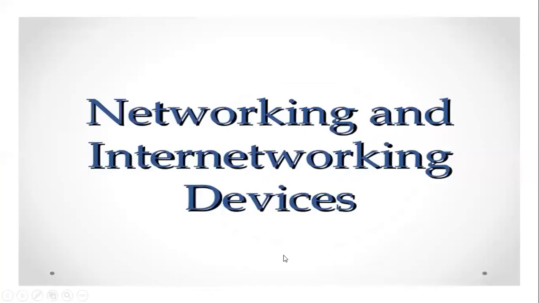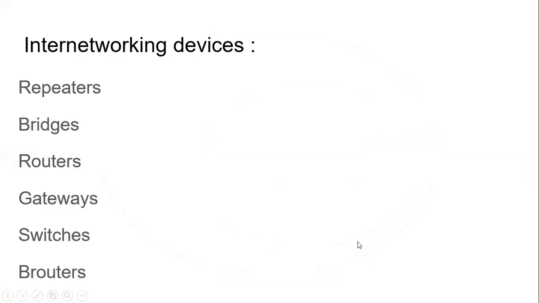We are going to learn a new topic: networking and intra-networking devices. Today I'm going to tell you about networking and intra-networking devices. Intra-networking devices are repeaters, bridges, routers, gateways, and switches. We all know this from your earlier computer networks course, but still, a brief explanation of each.